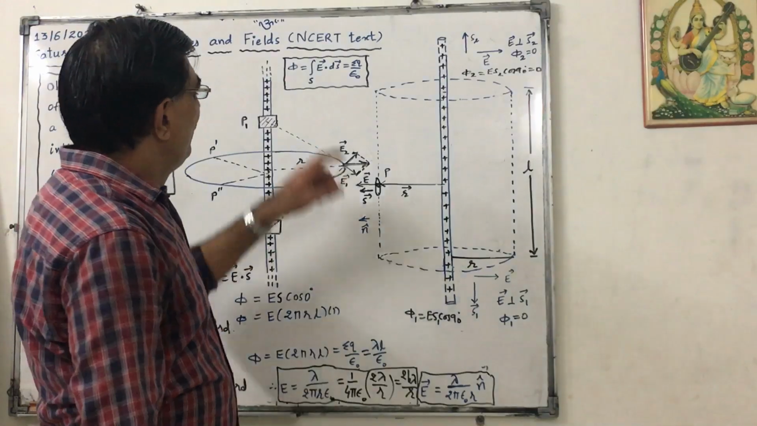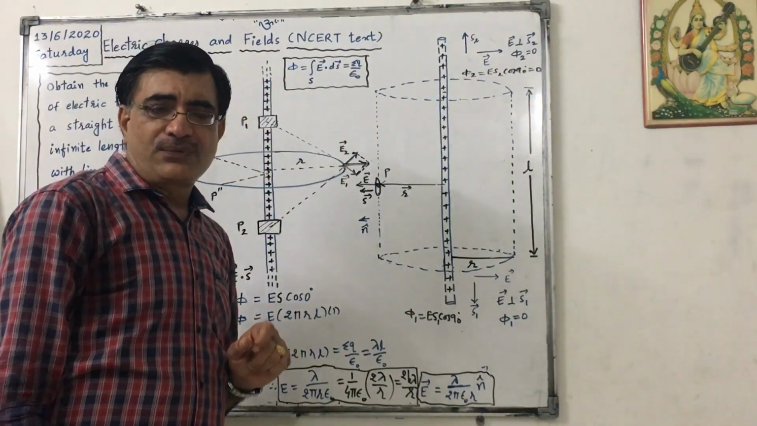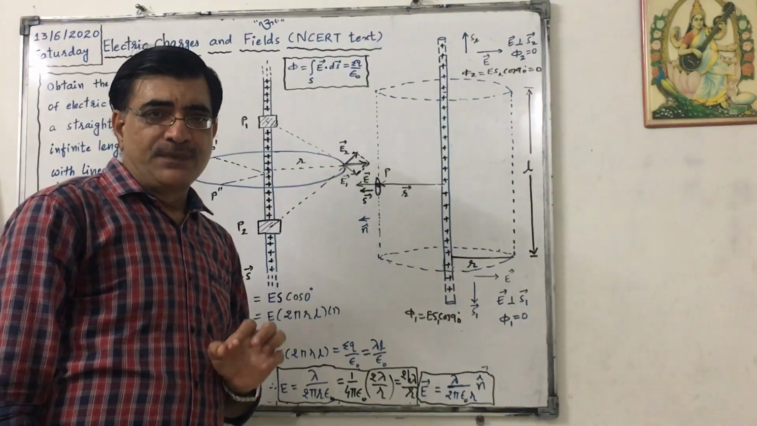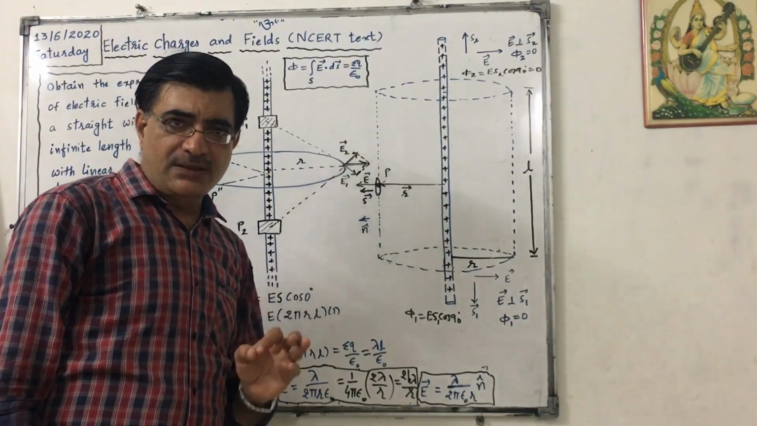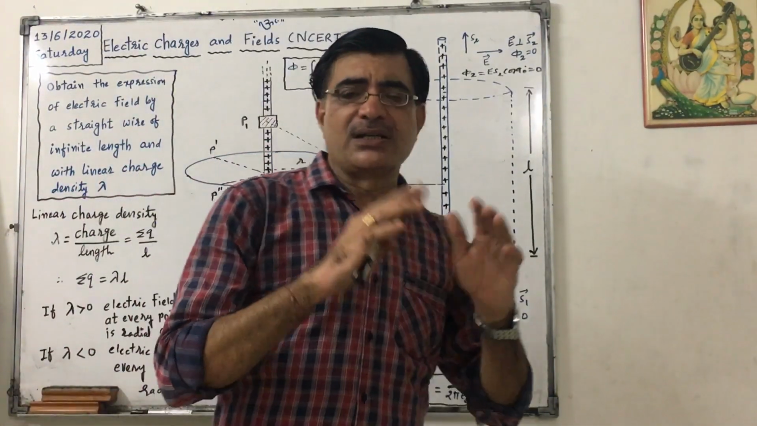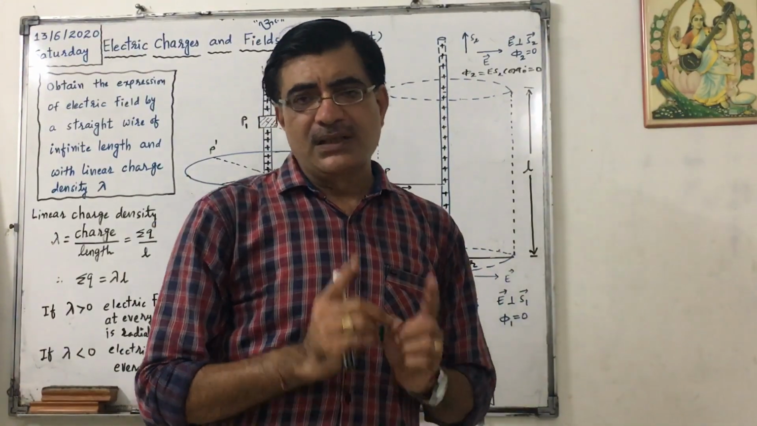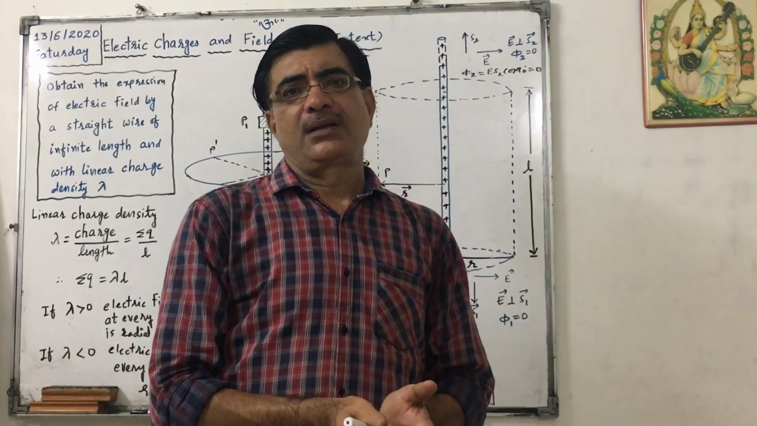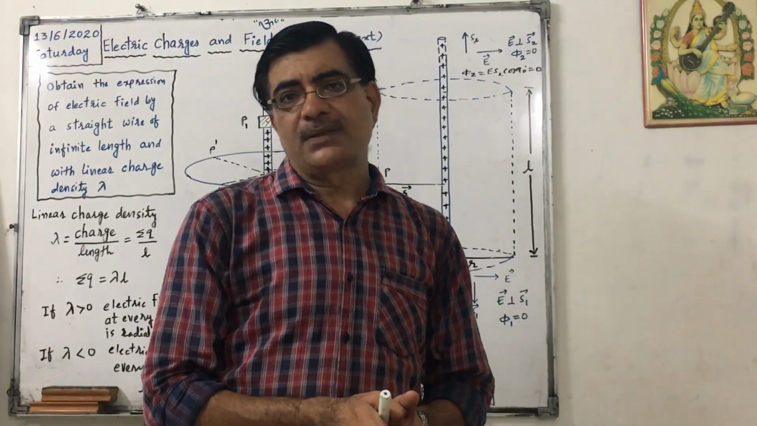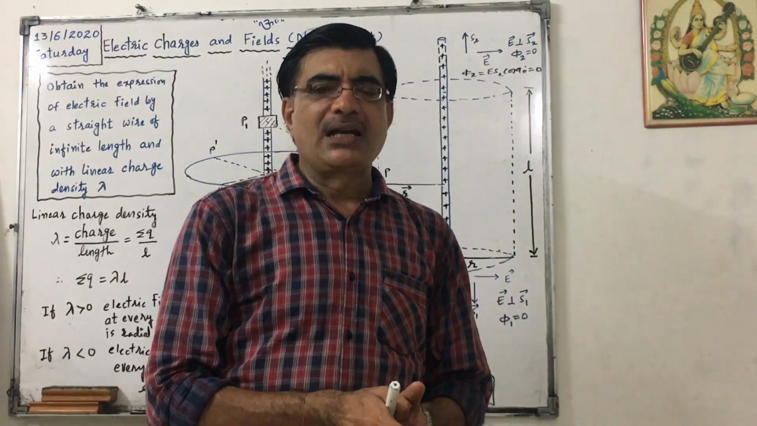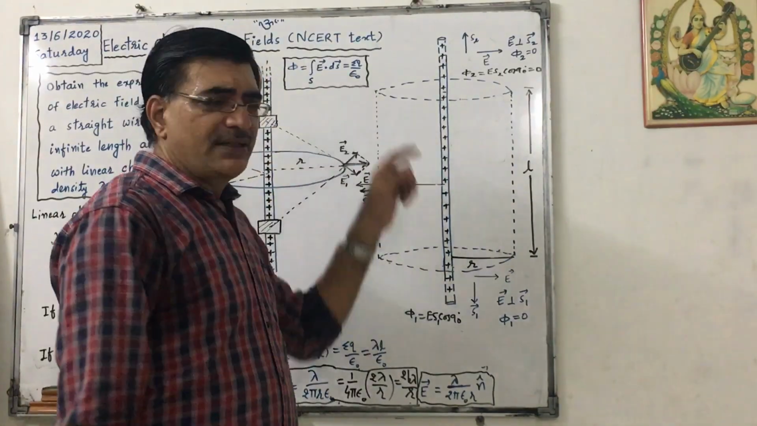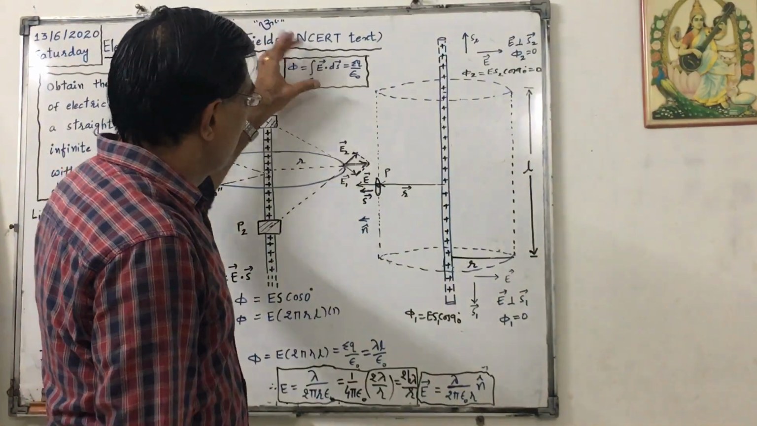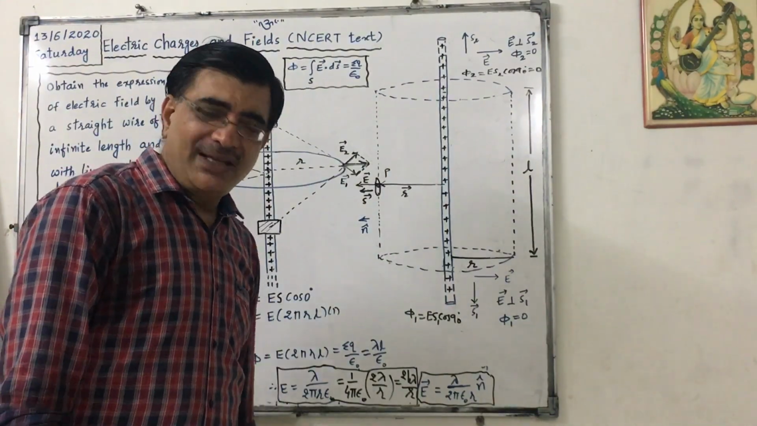Where the flux phi is the flux linked with the Gaussian surface. Gaussian surface is the surface enclosing charges. Sigma q is the net charge enclosed, meaning the algebraic sum of all the charges. Epsilon naught is the permittivity of vacuum. This is Gauss's law.